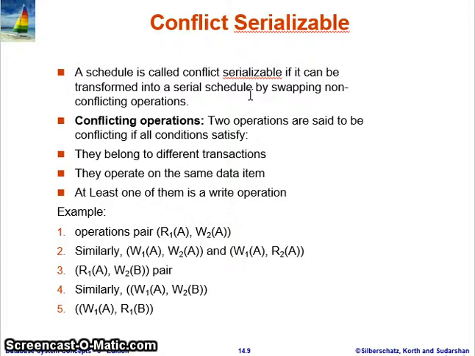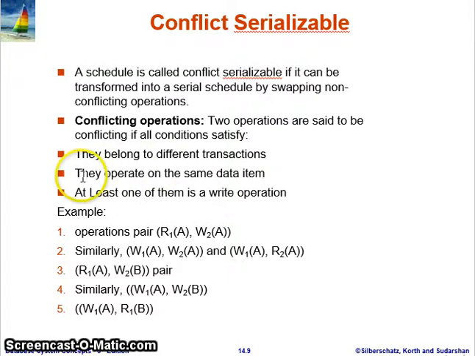So what is the meaning of conflict operations? It is very important. Two operations are said to conflict if these conditions are satisfied, all three of them. The first condition is that they belong to different transactions. Operation 1 must be from one transaction, and operation 2 must belong to another transaction.